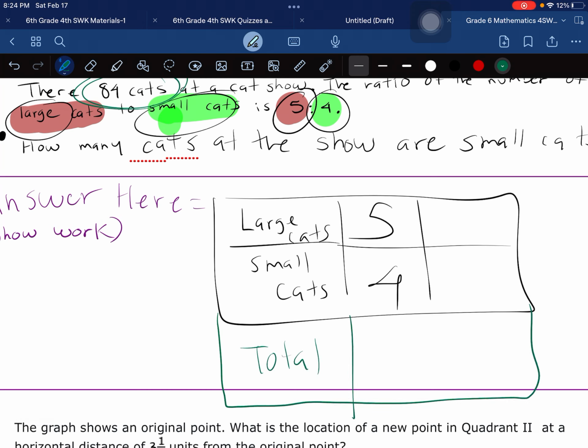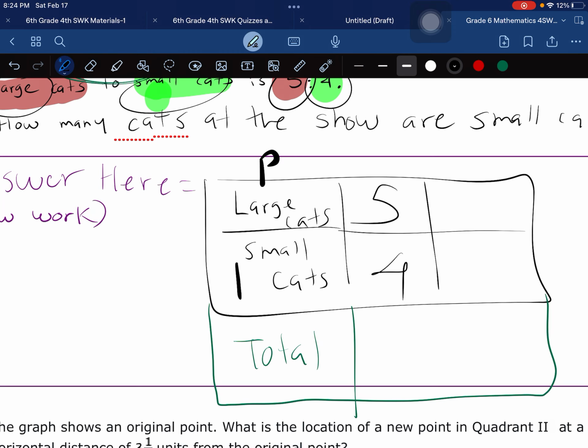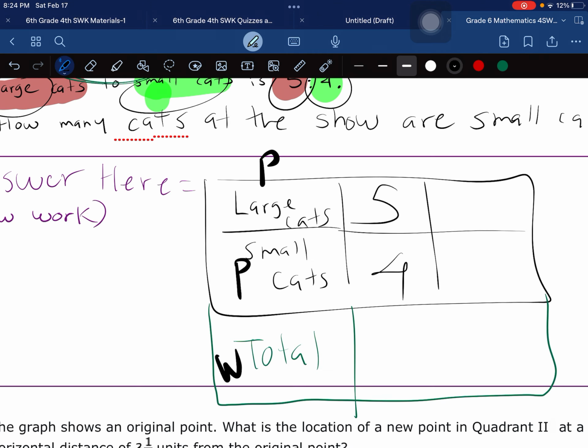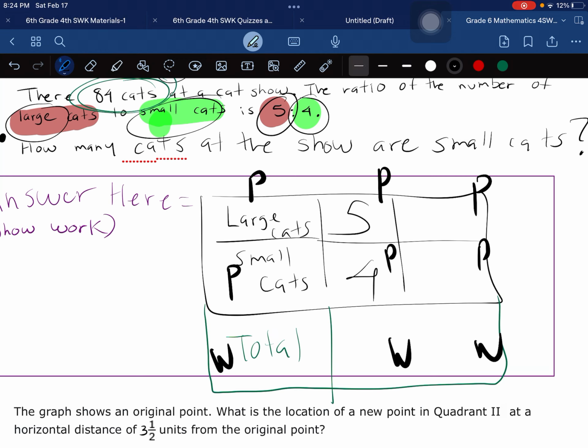And, surprise for you, we're going to have peso, pluma, guacala. Now we have large cats, small cats, and the total. So, 5 plus 4, that's 9. And we have 84, which is also the total.